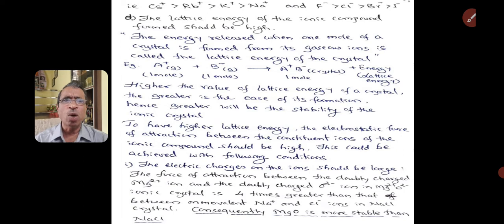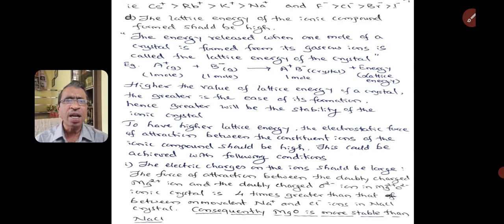For example, if I take 1 mole of a cation in gaseous state and 1 mole of anion in gaseous state, when these two combine, it results in 1 mole of ionic crystal which is in solid state. During this reaction, the amount of energy evolved is called lattice energy. Higher the value of lattice energy of a crystal, the greater is the ease of its formation. Hence, greater will be the stability of the ionic crystal.